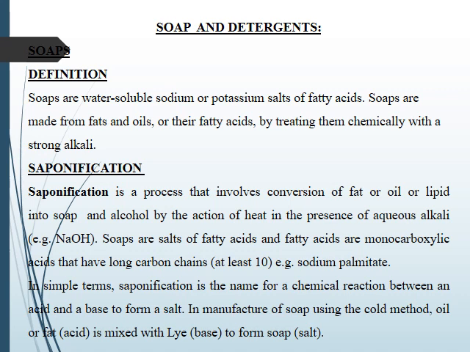Soaps are salts of fatty acids, and the fatty acids are monocarboxylic acids that have a long chain, that is at least 10 carbon atoms. For example, sodium palmitate. Now, in simple terms, saponification is defined as the name for a chemical reaction between an acid and a base to form a salt. So, in the manufacture of soap using the cold method, oil or fat is mixed with the lye. That is, the oil or the fat is the acid, and lye is a base, to form the soap.